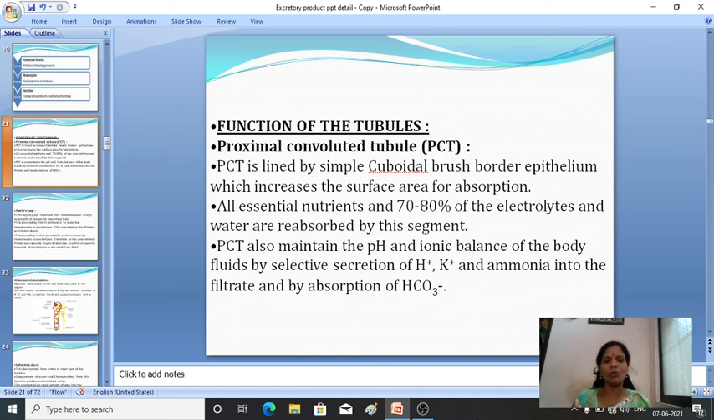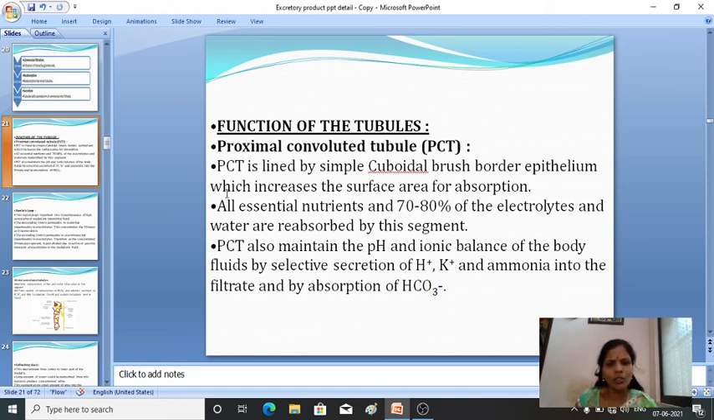Next we will move on to another concept, that is, the functions of the parts of the nephron: the proximal convoluted tubule, distal convoluted tubule and the loop of Henle. These functions we'll see now one by one. First is the function of the proximal convoluted tubule, PCT. PCT is lined by simple cuboidal brush border epithelium.